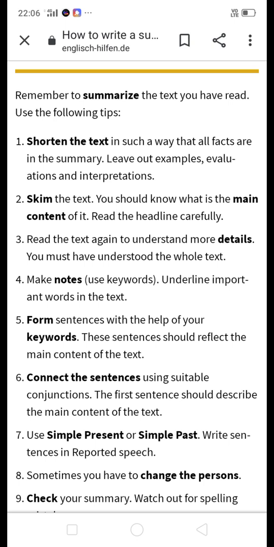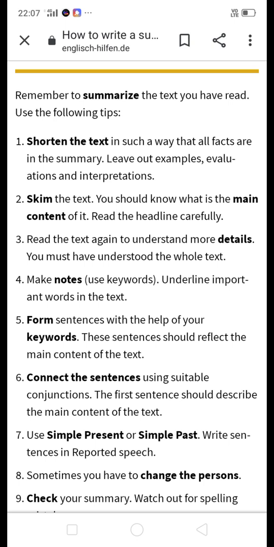Always give your summary an appropriate title. The title is a must. If you do not give the title, you will not get those marks, which is why the title is very necessary. Whatever you understand from the passage, you have to express in the title. For the title there is 1 mark. For the theme of the passage in your summary, 2 marks, and for appropriate language and grammar, 2 marks. This way it is very important.